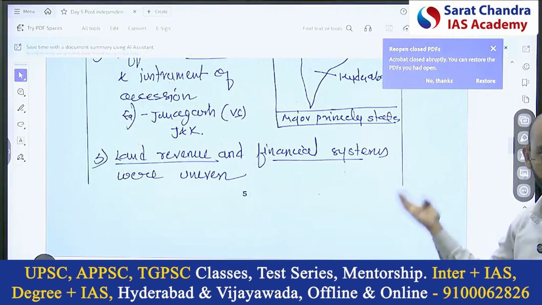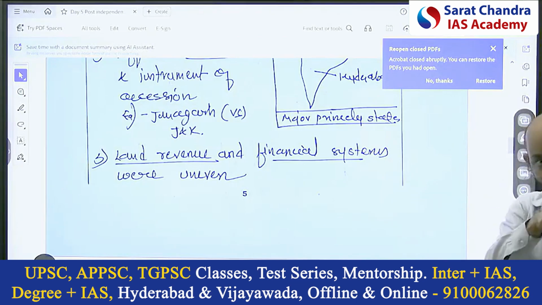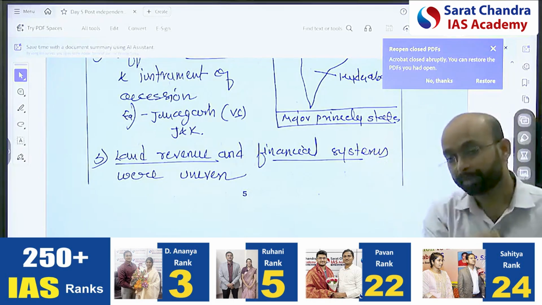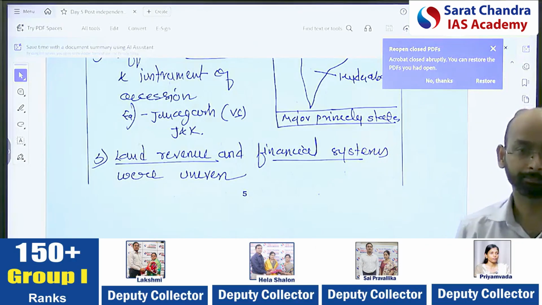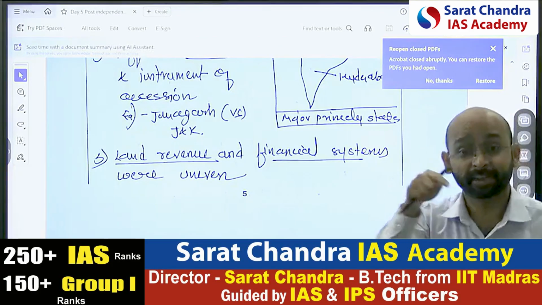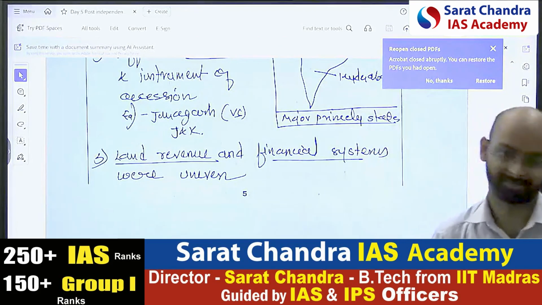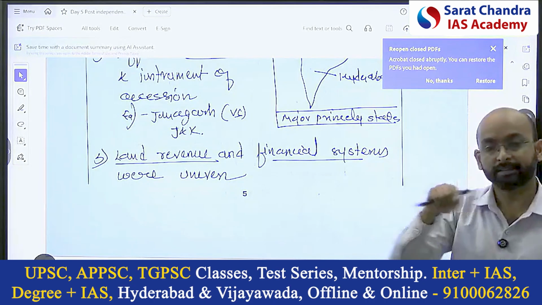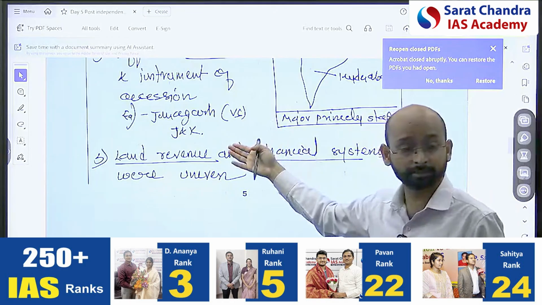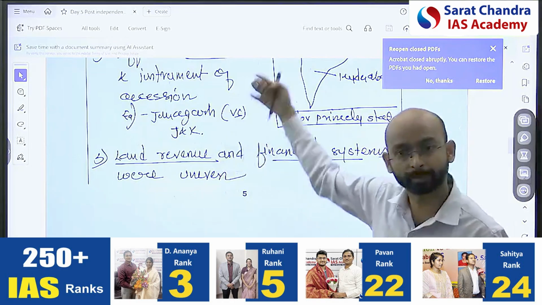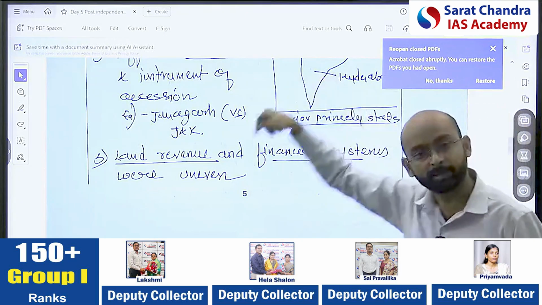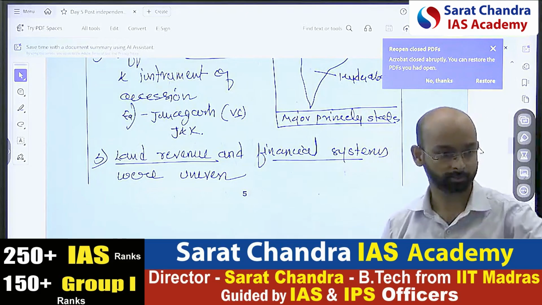And here, the major issues in the different princely states, I think Abdul and Mani have also made this diagram map. When you have written Hyderabad, you also said in the introduction the names of the princely states. But when you mention the name of a princely state there, it became a specific introduction, right? When you're writing 562, it's all princely states. You made your introduction specific. Secondly, when you mention it there, you get very less scope to write in the body. So better to write those names in the body. And you have mentioned it in the example, better to show that in the map. Okay, so that is the feedback for both of you.